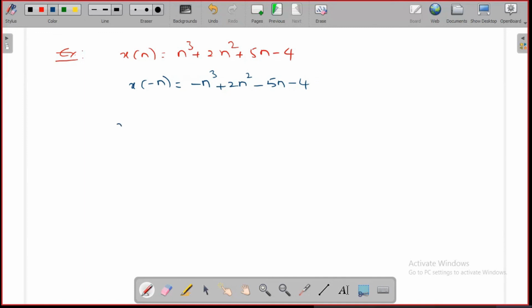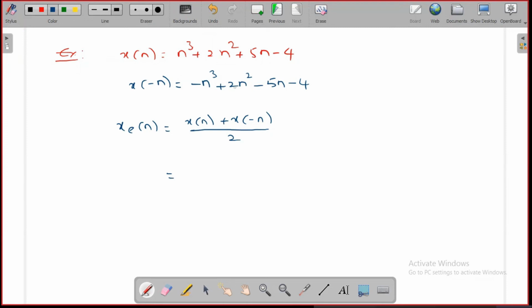Now, what is the even component? The even component is x of n plus x of minus n divided by 2. Add these two, x of n and x of minus n, and divide by 2. When I am adding those two, what happens? Plus n cube and minus n cube will get cancelled. Plus 5n and minus 5n will get cancelled.